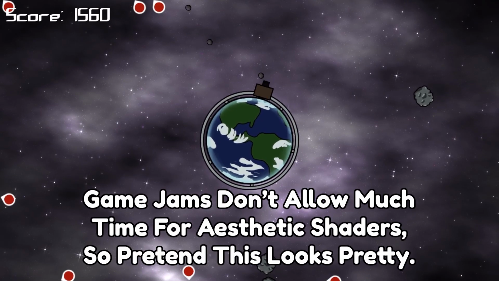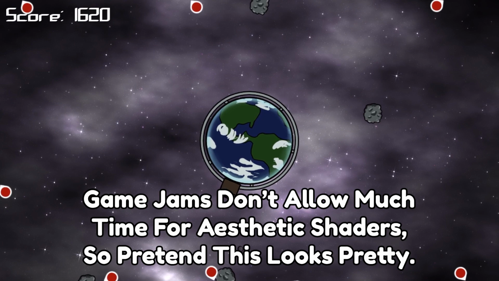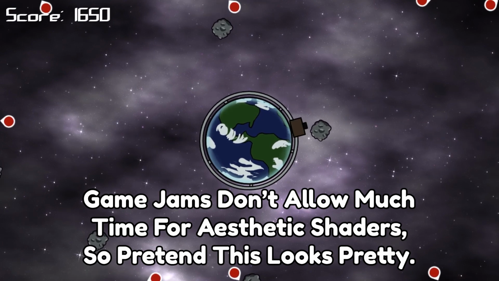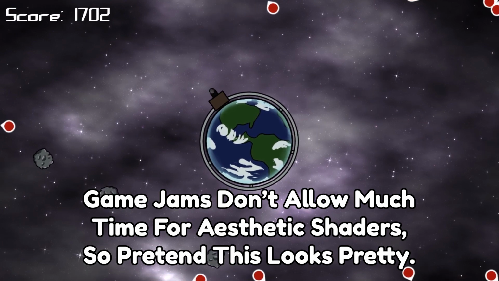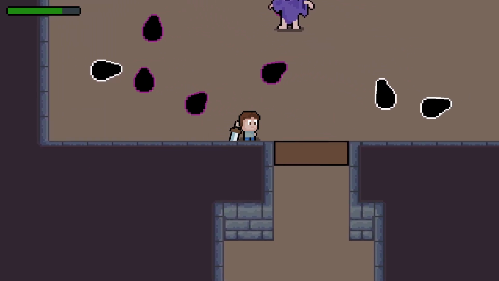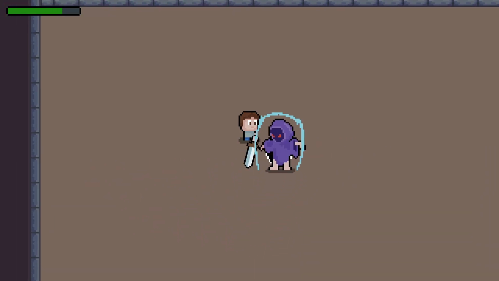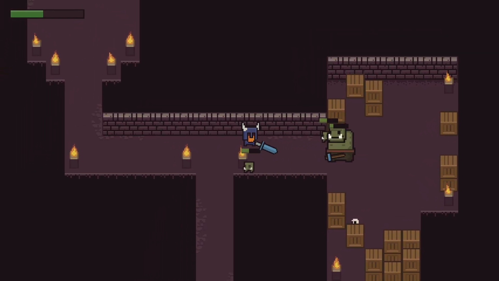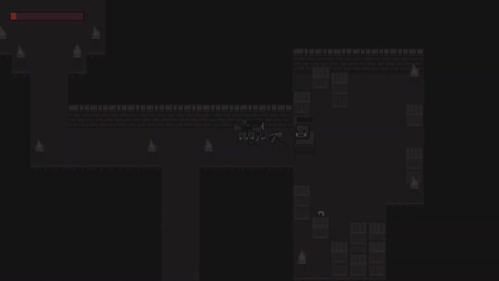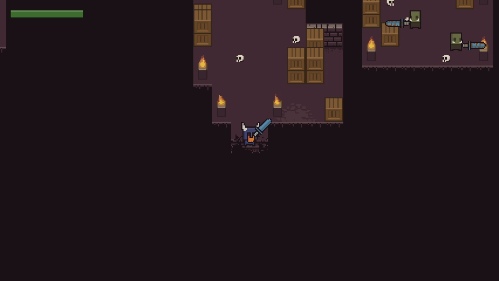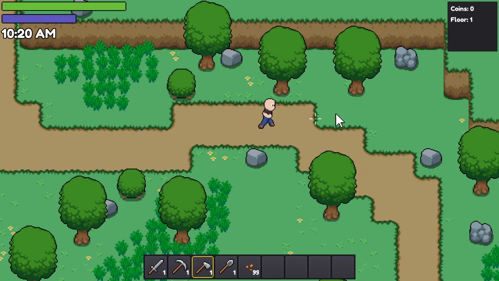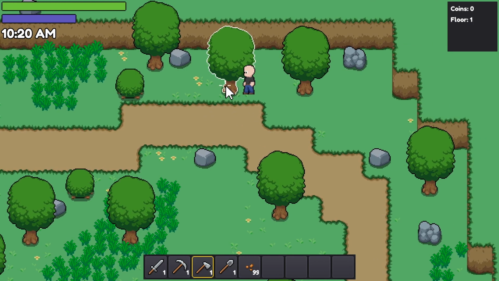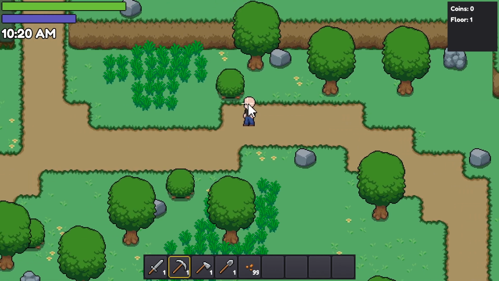Shaders are often used to make games look modern and overall improve their visual aesthetic, but they can also be used to provide visual feedback to the player. For example, you can use a shader to flash an entity whenever it takes damage. This lets your player know that damage has occurred. You can also desaturate the screen whenever the player takes damage. This is especially powerful if your game has a dark and gloomy aesthetic. You could even adjust the outline of the objects in your game based on whether or not the player can interact with them currently.